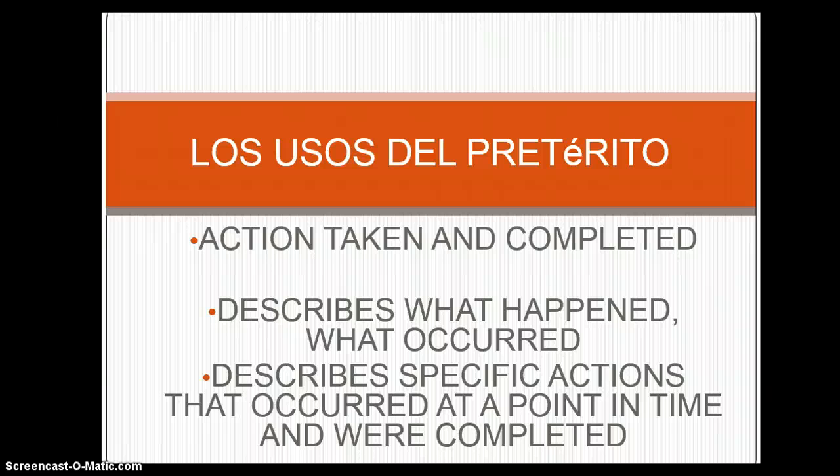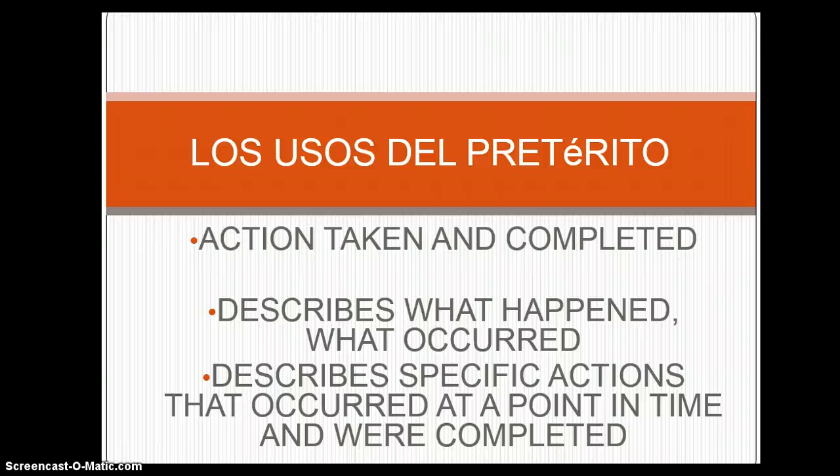In Spanish, when you're talking about something in the past, it's necessary to decide between the preterite and the imperfect. Let's look at the uses of the preterite. The preterite corresponds to completed events and actions in the past. Action was taken and completed. You can visualize the beginning and the end of an action.